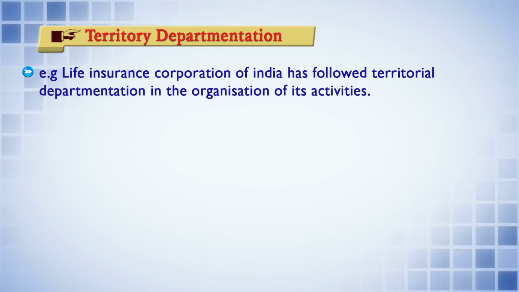If you analyze the departmentation structure of the Life Insurance Corporation, then you may find that there may be North Division, South Division, West Division, East Division, and based on the activities, there may be further zones also. So you go further into the zone.